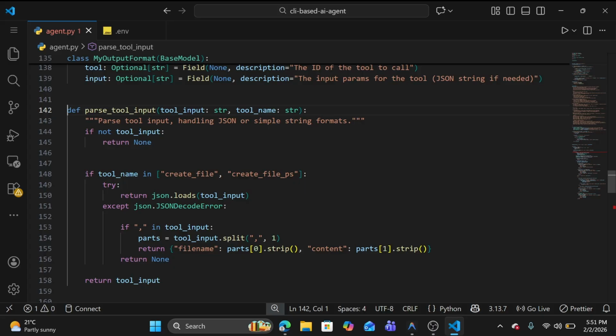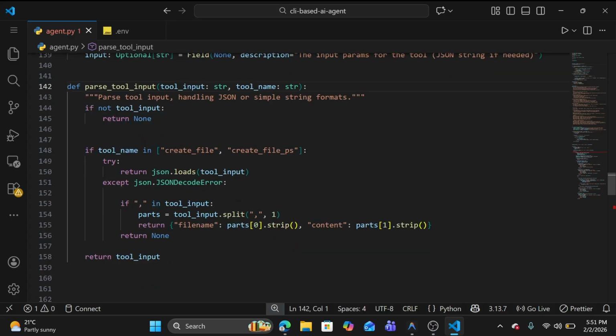Which format do we need? First we check if the input is empty or None. If there is no input, we return None. Next we check for the create file and create file ps tool, if this tool is available. These tools need a dictionary with the file name and content type, which we already decided.